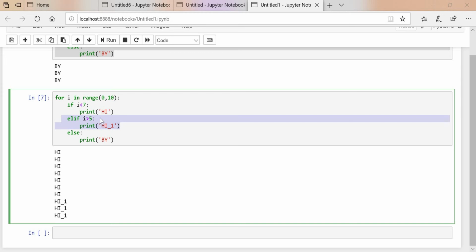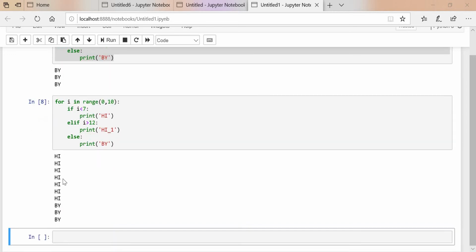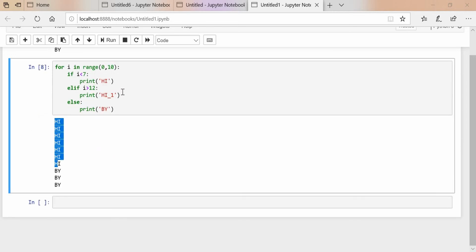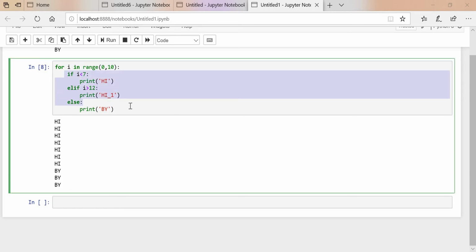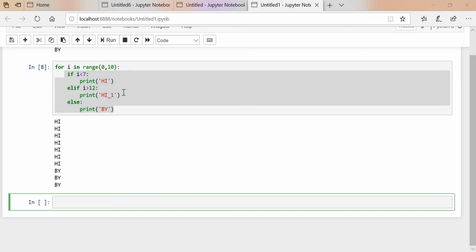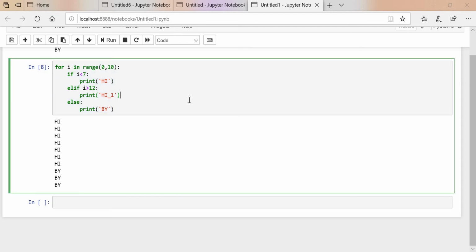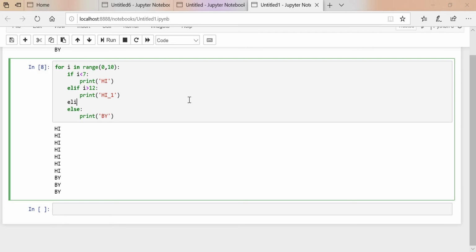If you change this condition to false, 7 times it will print hi, then this condition is false, so it will go down, it will check the else condition, then it will print bye. Okay, so this is multiple if-else. If you want to put more conditions, you can put multiple conditions as well. Simply we have to put elif.